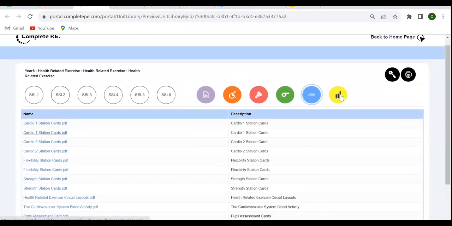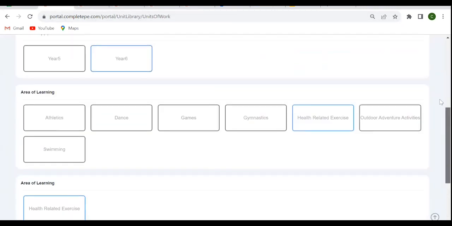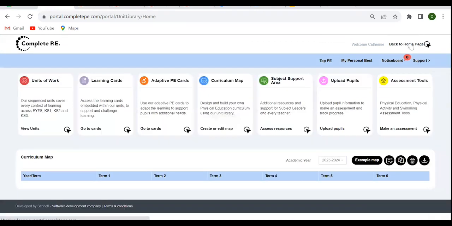Now, the final tab is the assessment area. This won't be open, as I've already explained. This is only accessible to schools who are using Complete PE. So just returning then back to our home page, I've been through the units of work.